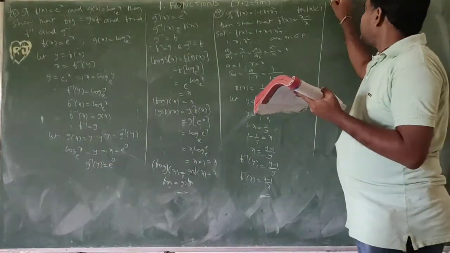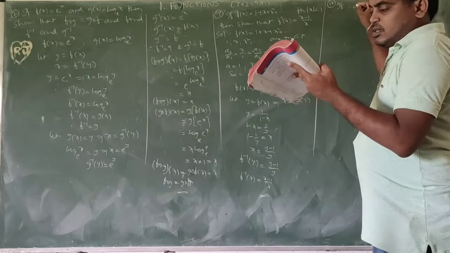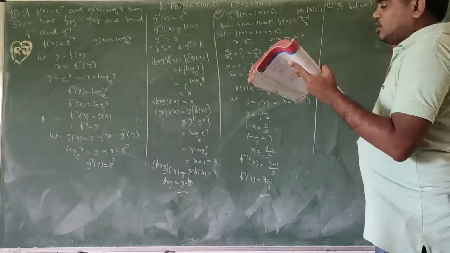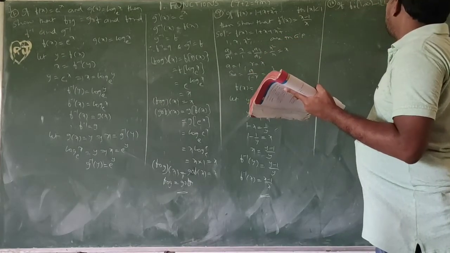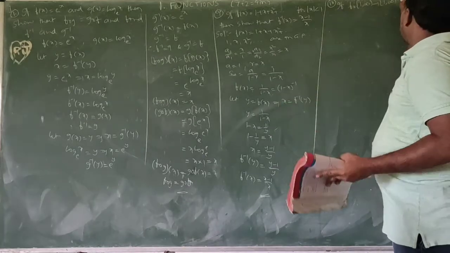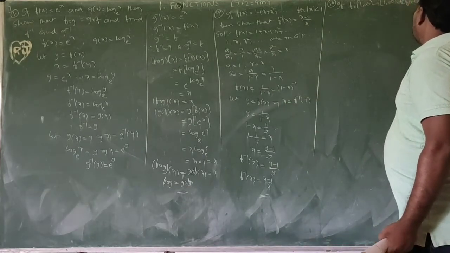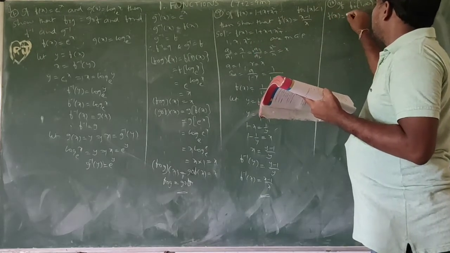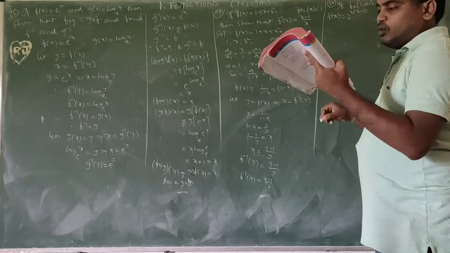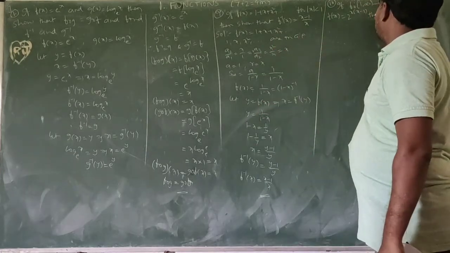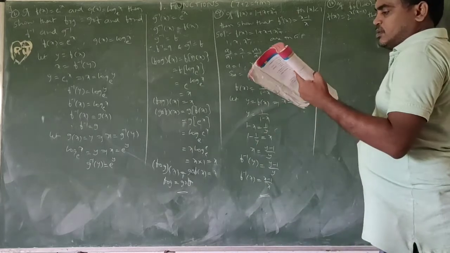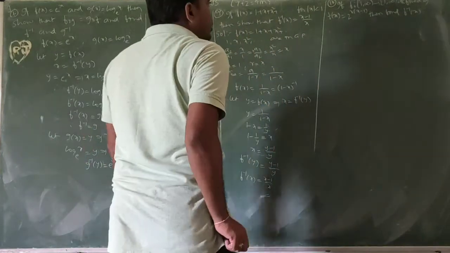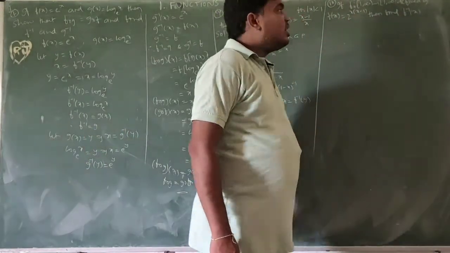If f from [1, infinity) to [1, infinity) is defined by f of x equal to 2 power x of x minus 1, then find f inverse of x. So f of x equal to this one, we need to find out f inverse of x.